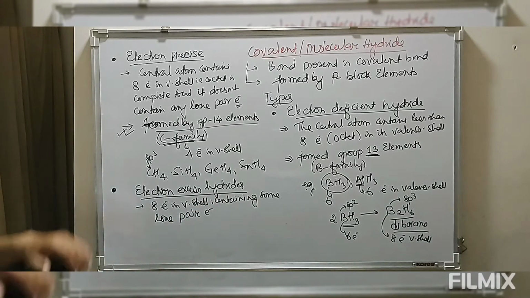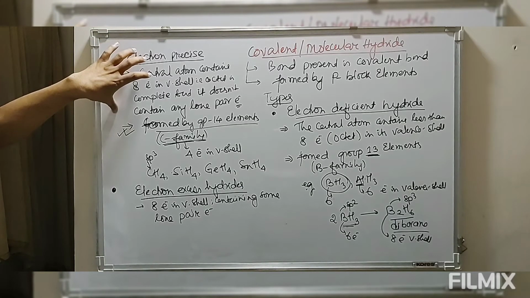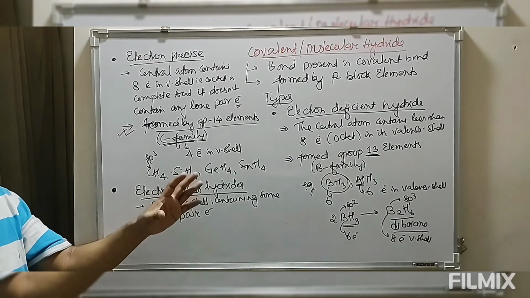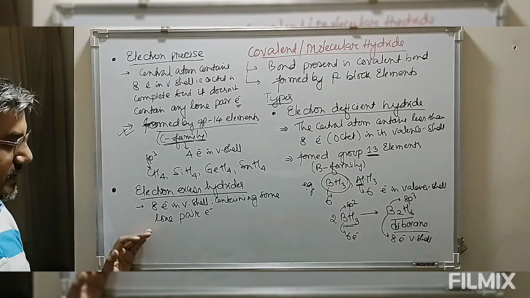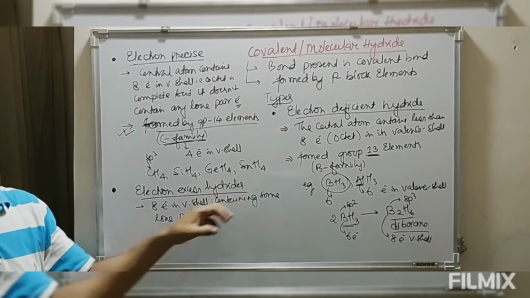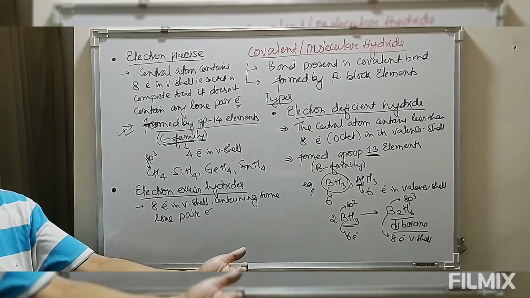Now if you look at this, the difference is that in electron precise hydrides the octet is complete, the central atom is forming 4 chemical bonds, and no lone pair electron is present. Whereas in electron excess hydrides, again the octet is complete in the valence shell, but some of these electrons are in the form of lone pairs.